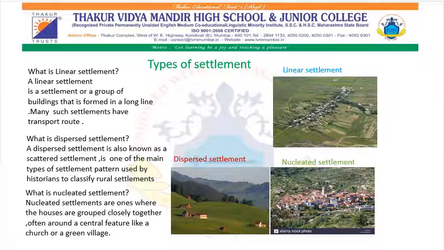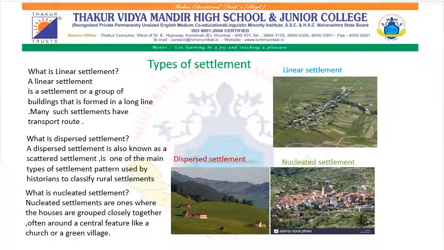A linear settlement is a settlement or a group of buildings that is formed in a long line. Many such settlements have transport route. The second one is what is dispersed settlement. A dispersed settlement, also known as scattered settlement, is one of the main types of settlement pattern used by historians to classify the rural settlement. Here I have shown you the picture of dispersed settlement.